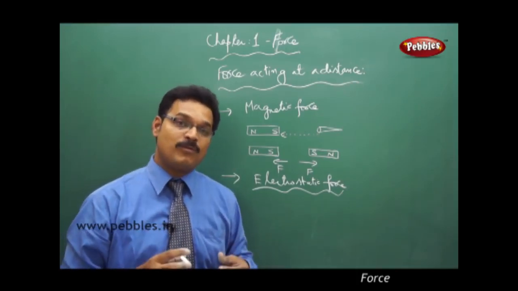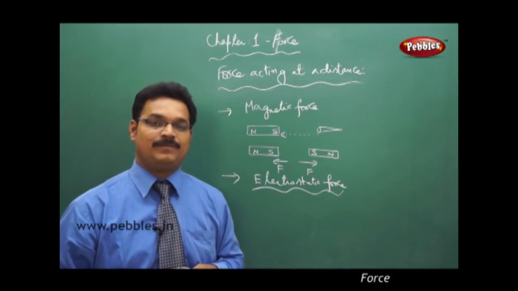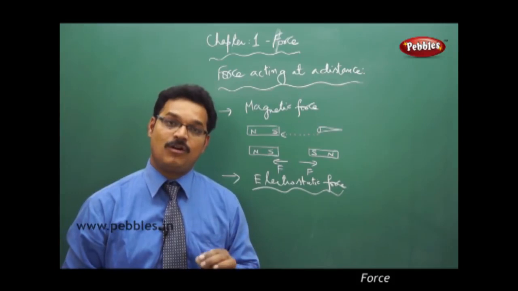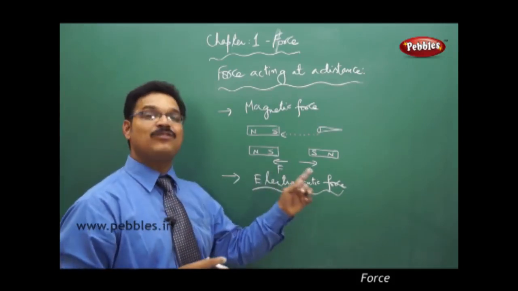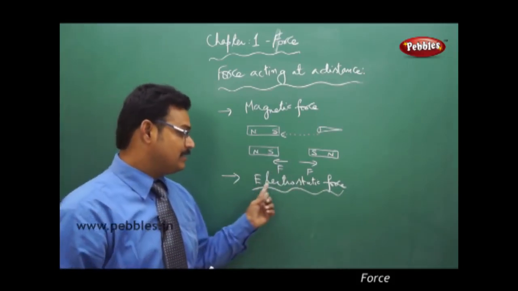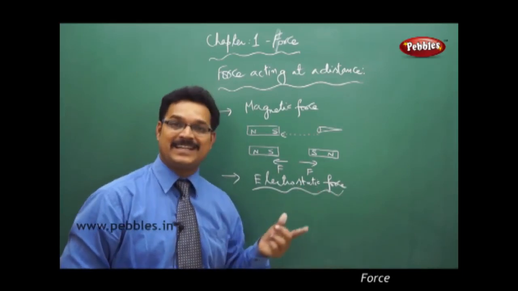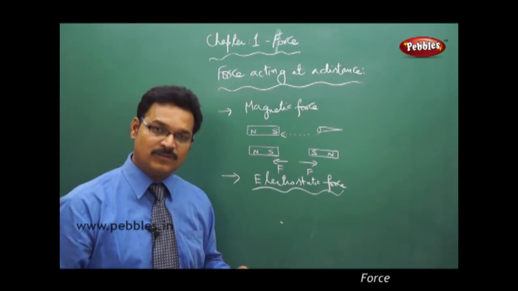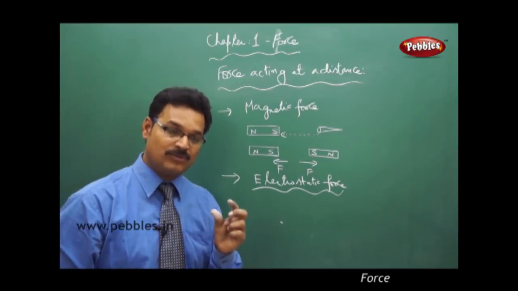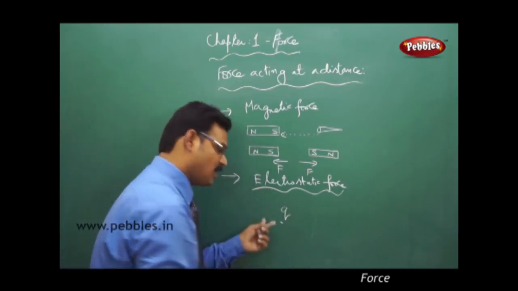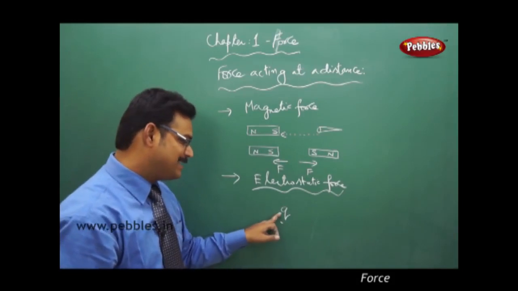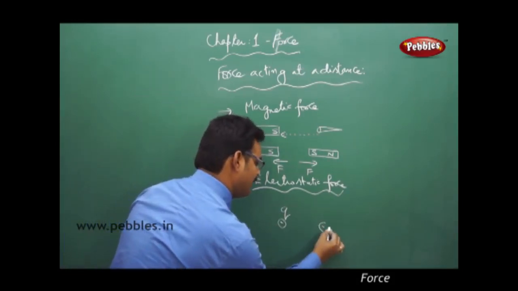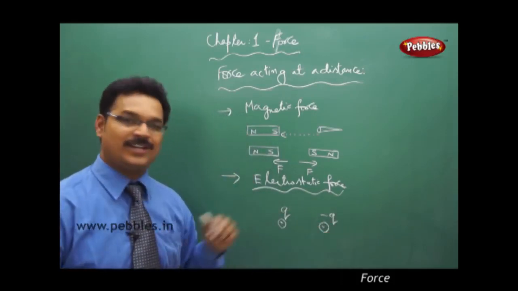So if you are producing some forces due to charges at rest, then those forces are called electrostatic force. In this name, you see the word static. Static means rest. So charges, generally in physics, we use symbol Q for charge. Charge Q. If I don't write any sign, it is positive charge. If I write minus sign, it is negative charge.